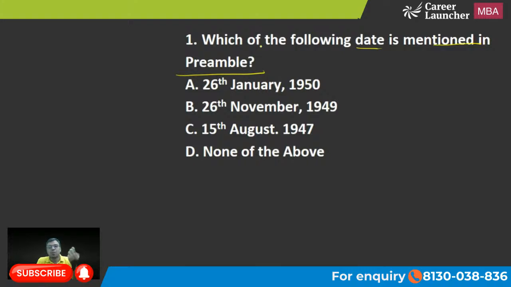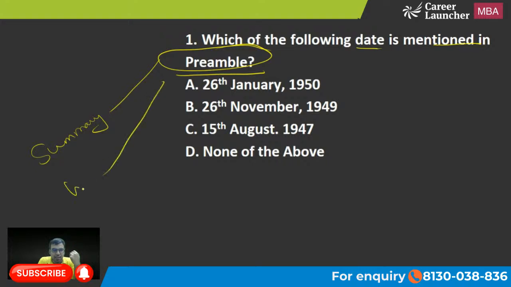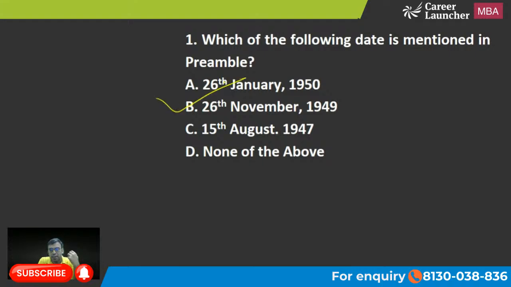So a preamble, I hope you are aware, is considered a sort of summary of the constitution, right? Sometimes we will call it the horoscope. Now, the date mentioned is option B, 26 November 1949. So B is the right answer to this question.